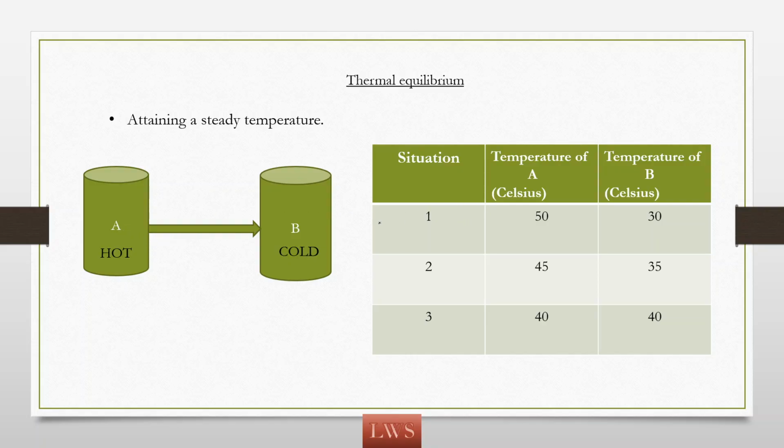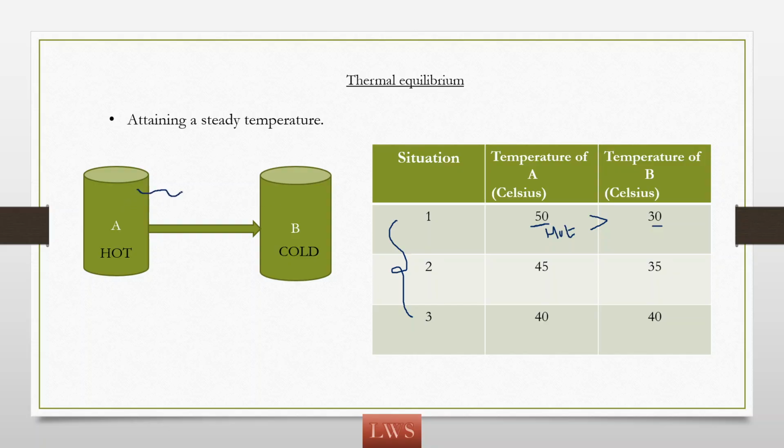I am considering it in three different situations. Now see here, the initial temperature, I mean the starting temperature of A, is 50, and the starting temperature of B is 30. Since A has a high temperature, it is your hot body obviously, and B is your cold body. Heat flows from hot body to cold body, right?